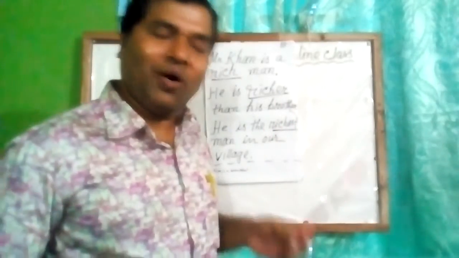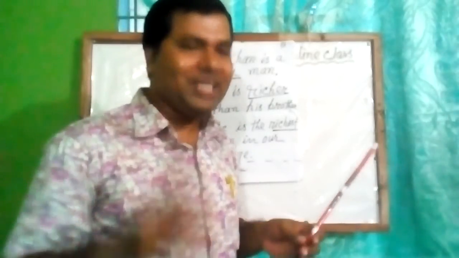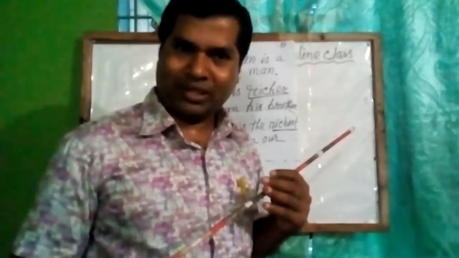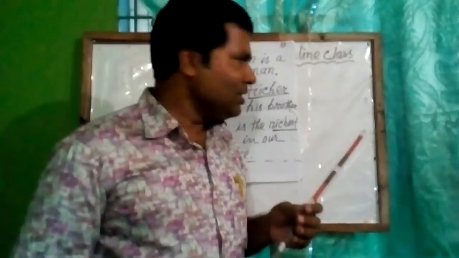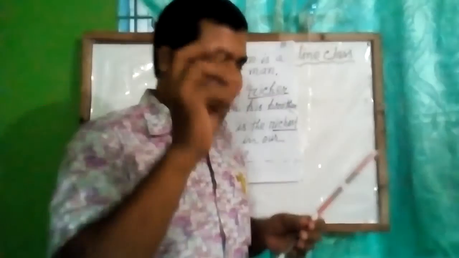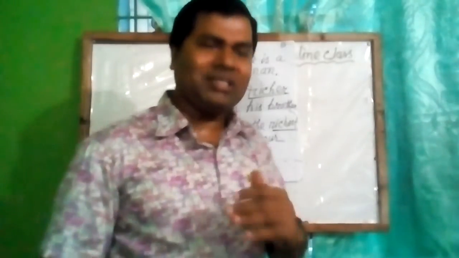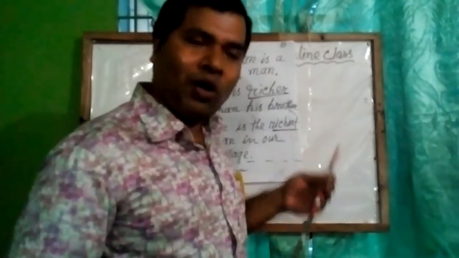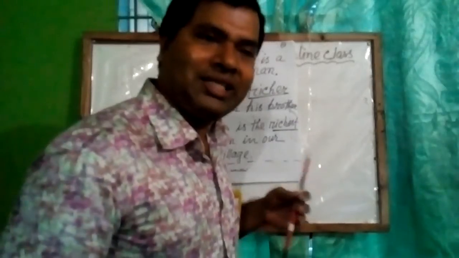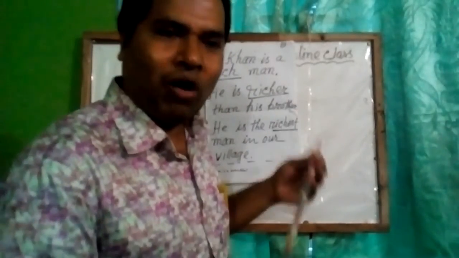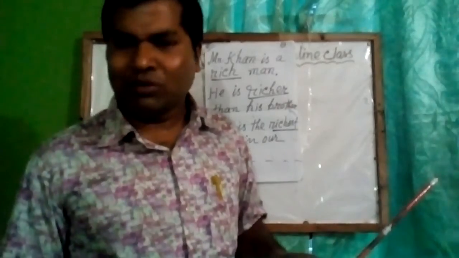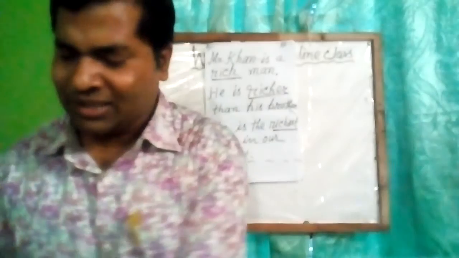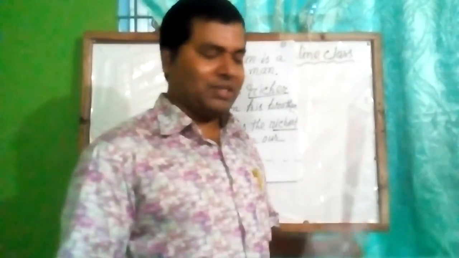So, dear students, we have learned three types of degrees: positive degree, comparative degree, and superlative degree. In today's class we have learned three things at the elementary stage: what adjectives are, their positions and their different forms.